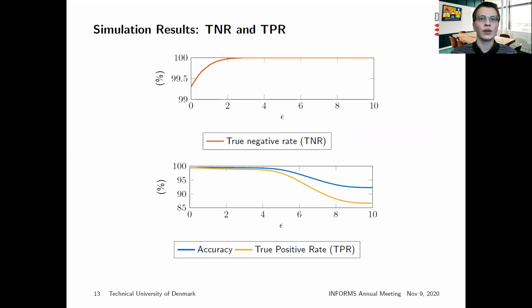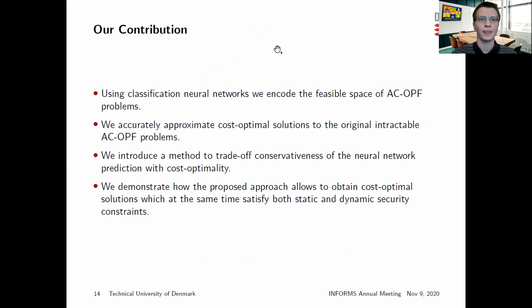It can be observed that for epsilon equal to 3, the true negative rate increases to 100%, which means that no infeasible sample in the full training and test dataset is classified falsely as feasible. To obtain a share of 100% feasible solutions with the 125 random objective functions, the value of epsilon needs to be increased further to 8, resulting in a neural network accuracy of 93%.